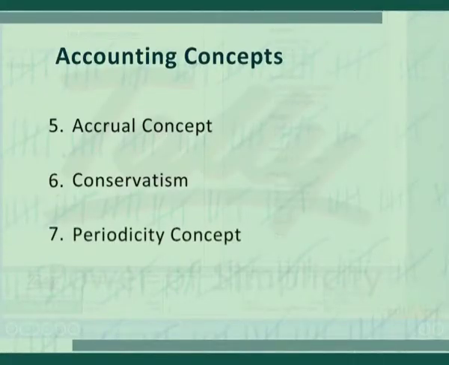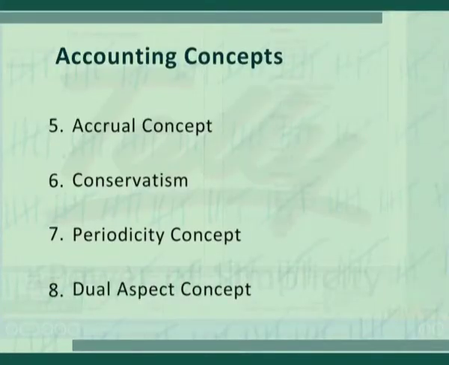Next concept is periodicity concept. Accounting activities can be divided up and reported on annual basis, quarterly basis and monthly basis in its financial statements. Generally, financial statements are prepared for accounting year that starts on 1st April and ends on 31st March. Next one is dual aspect concept. Each transaction has twofold effect. One is debited, another is credited. Let us discuss few examples.